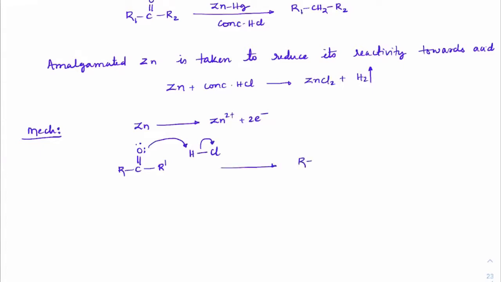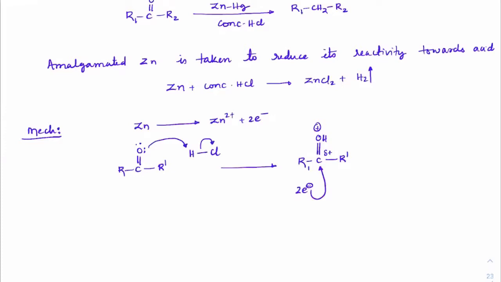So it would get R1 C double bond OH plus R dash. Once you have this form, the electrons released in the solution will attack on carbon. Reason being, oxygen is getting a plus charge, so it will strongly pull electrons towards itself from carbon. As it pulls electrons, carbon will get a delta positive charge, so electrons will get attracted towards carbon.